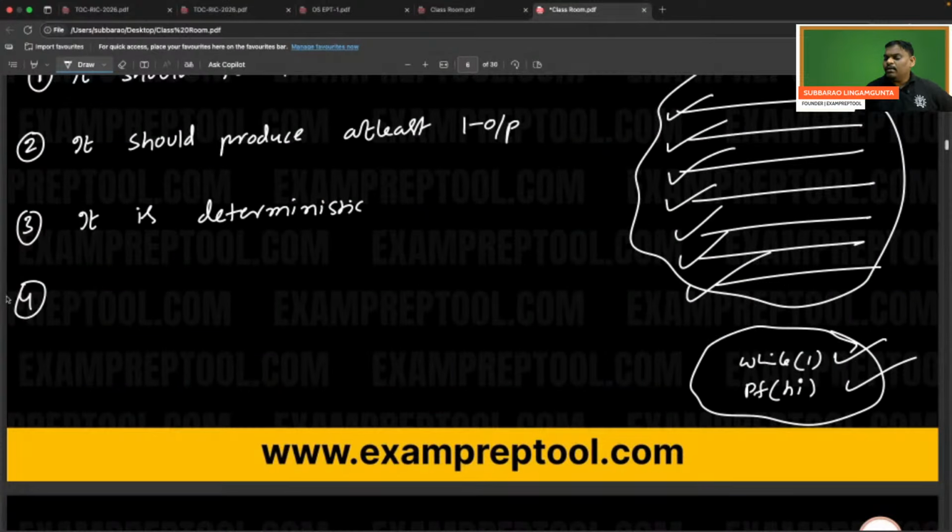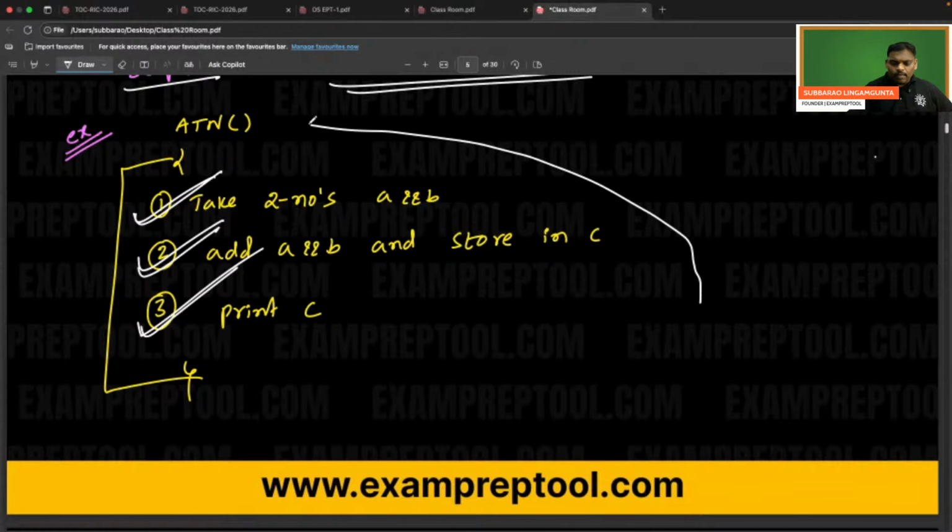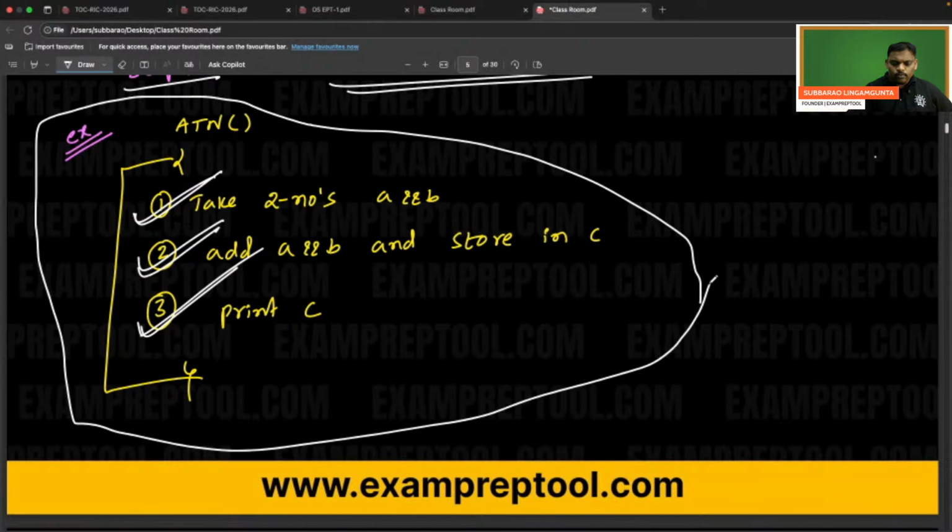Everyone remember, this algorithm you can implement in whatever language you want. Algorithm is this, right? English language. See, this is called algorithm. Algorithm is not related to any programming language. Algorithm is nothing but pseudocode. Algorithm normally called pseudocode. This is the pseudocode, right? Just writing normal English lines.